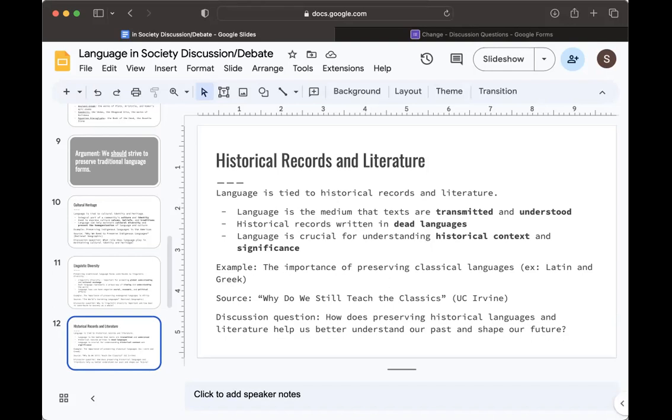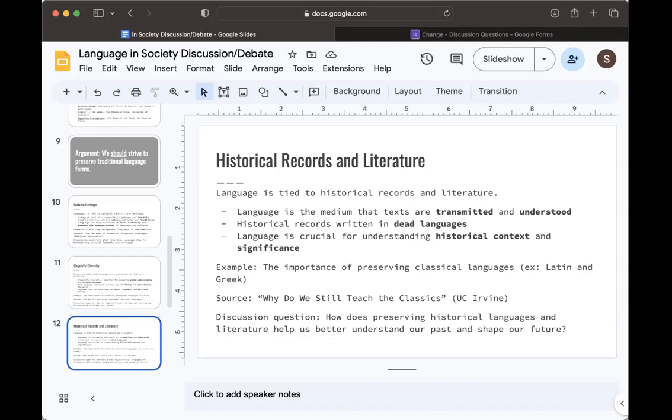So studying these languages is also crucial for understanding the historical context and cultural significance of these works, as well as preserving them for future generations. So for example, even though we have the translations of some texts now, in future generations, we may lose these translations and it'll be harder for future generations to understand these languages.